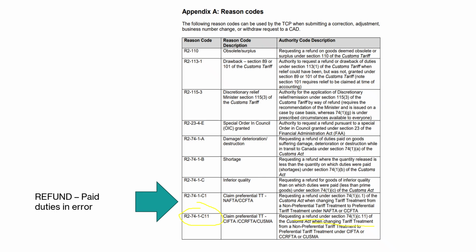This is to request a refund when an importer wants to change from not having a duty-free tariff treatment to a CUSMA, CIFTA, or Chile tariff treatment. So this will be basically coming from MFN, for example, to tariff treatment code 10. It came from MFN, and now I want to change it to, let's say, USD, so from 02 to 10, sorry.